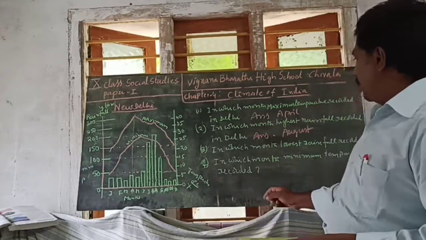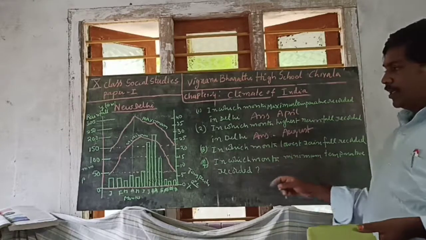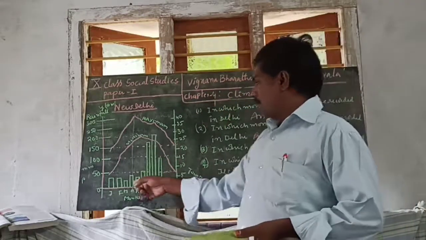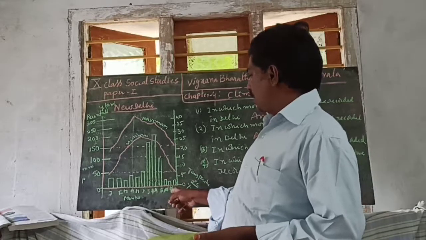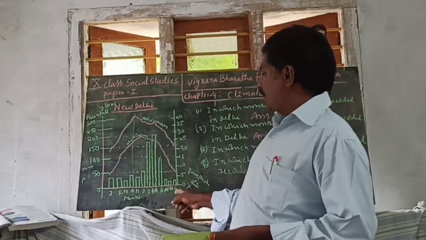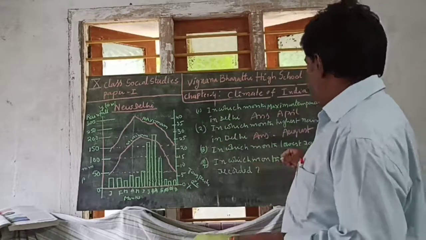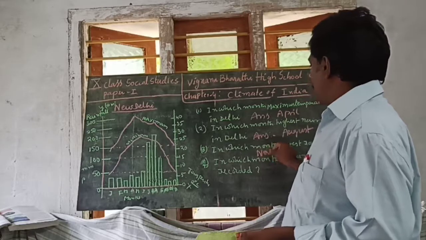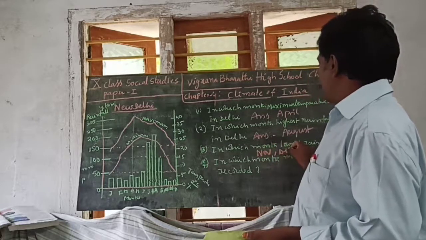And next one, in which month is lowest rainfall recorded? Lowest rainfall is recorded in November and December months.